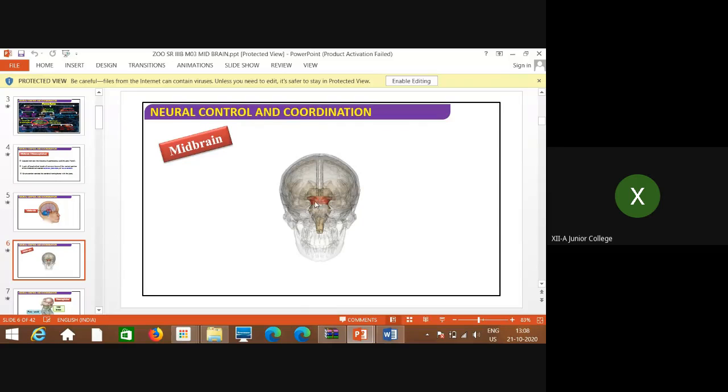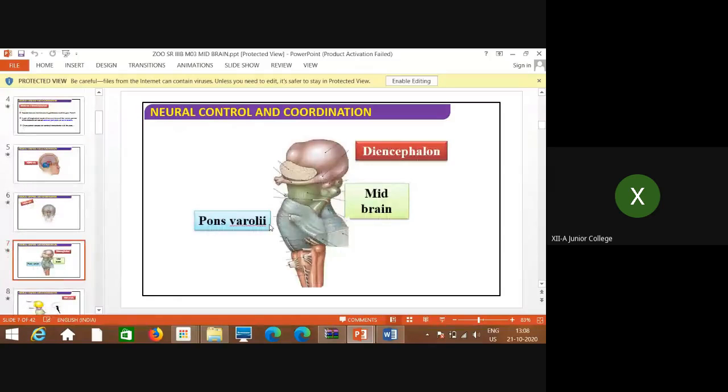This is the mid part of the brain, called midbrain, and its size is very small. In this diagram, you can see the diencephalon, the last part of the forebrain, and the lightish green colored part is the midbrain, and this part here is the pons varoli.